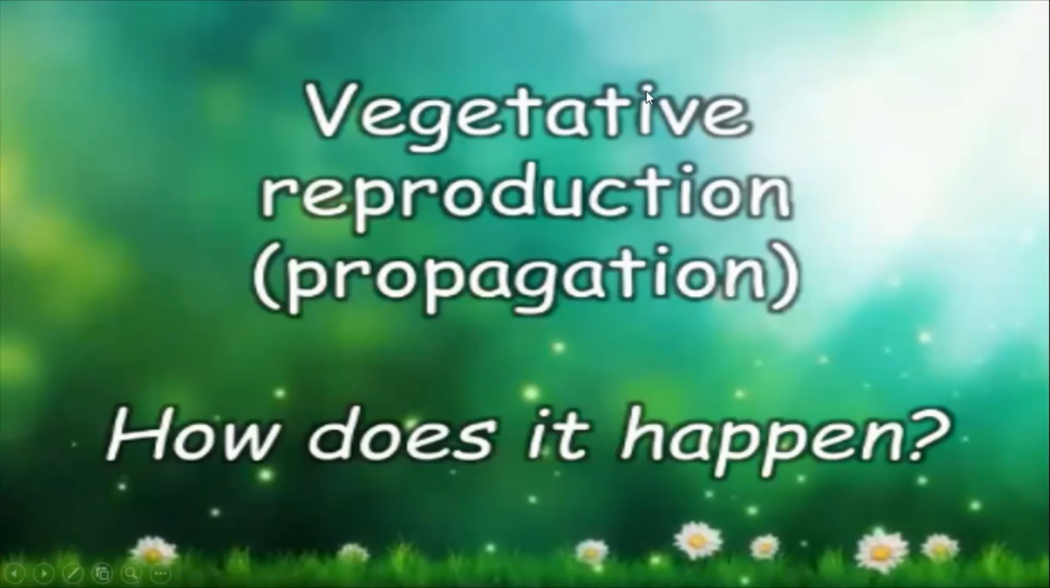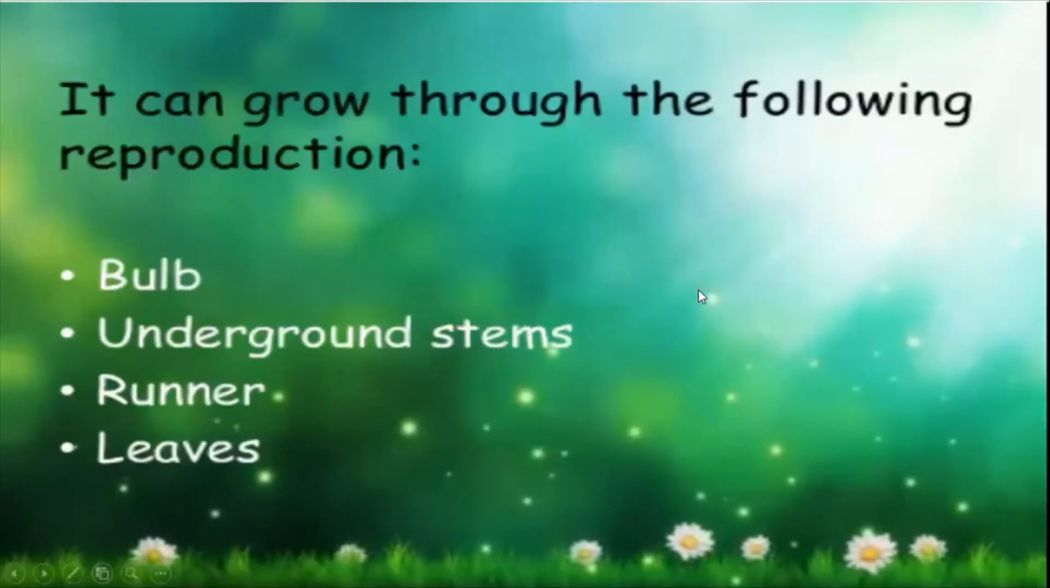Remember I was explaining that if the parent is here, the offspring will be produced here, so all these are connected. This will be more clear once we learn about this. So how does it happen? It can grow through the following reproduction, for example, bulb. Now bulb, where do you see it?